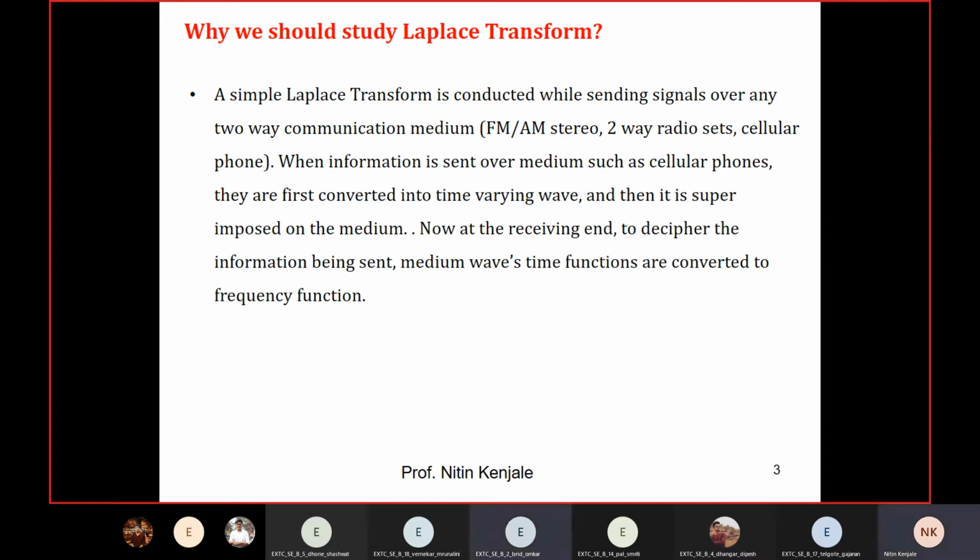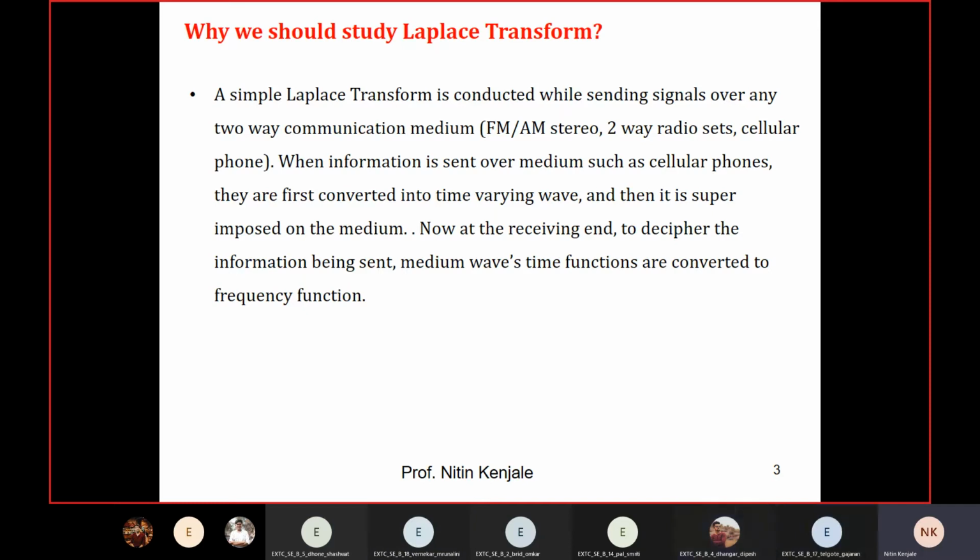In your day-to-day life, you are using mobile phones, isn't it? Those mobile phones are a two-way communication medium, duplex communication. Right? Yes or no? Yes, sir.